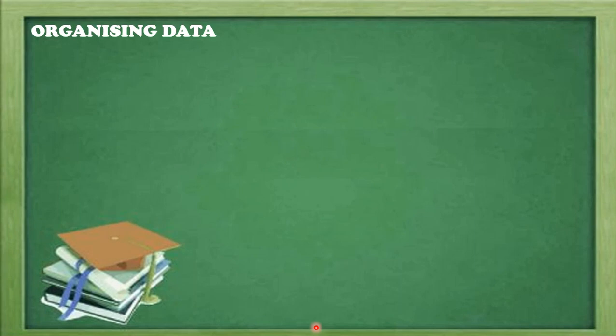Now when you collect the data, can you give any information regarding that particular data? For example, if you have the weight of 50 students in the class or 40 students in the class, can you tell me how many students have the least weight or highest weight?